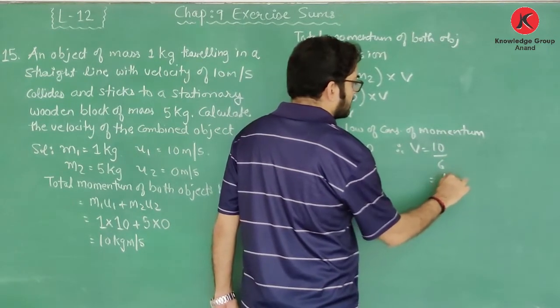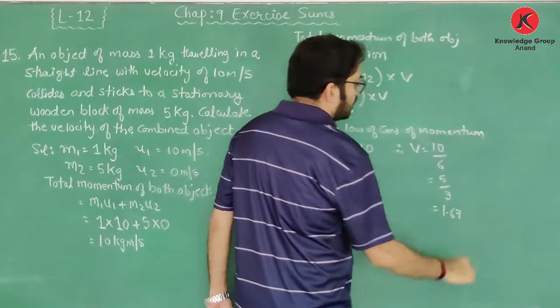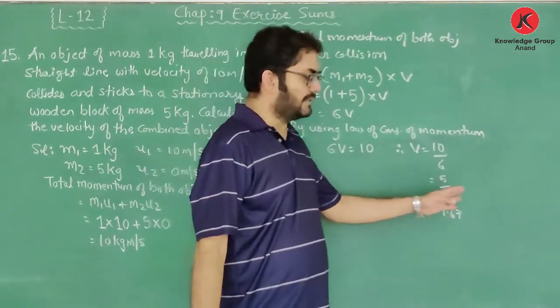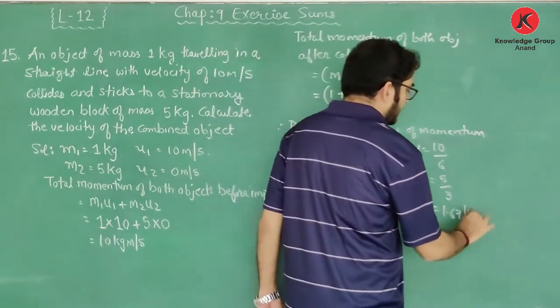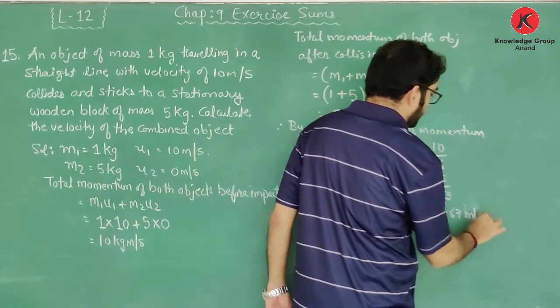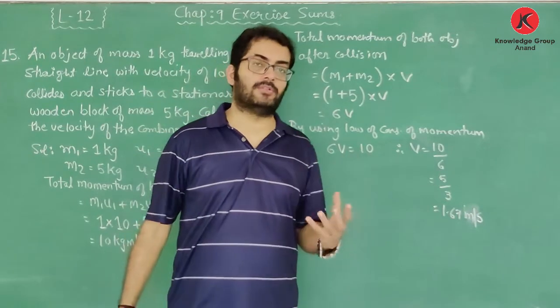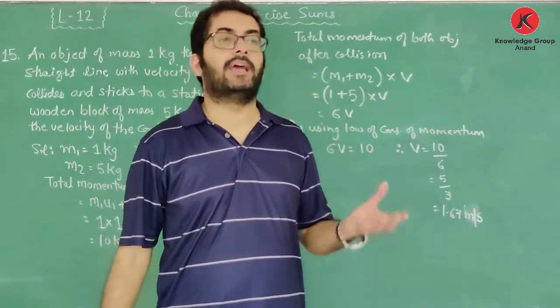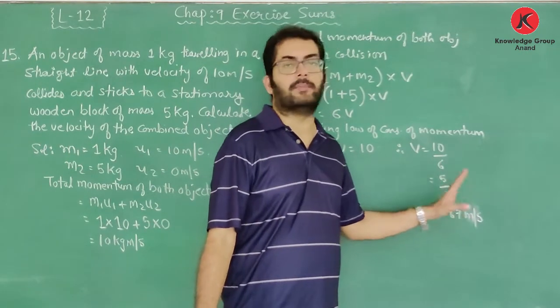So this is 5 upon 3, and when you divide it, it will be 1.666. So by rounding off, I will get the total velocity as 1.67 meter per second. So the combined velocity of the object as well as the wooden block will be 1.67 meter per second.